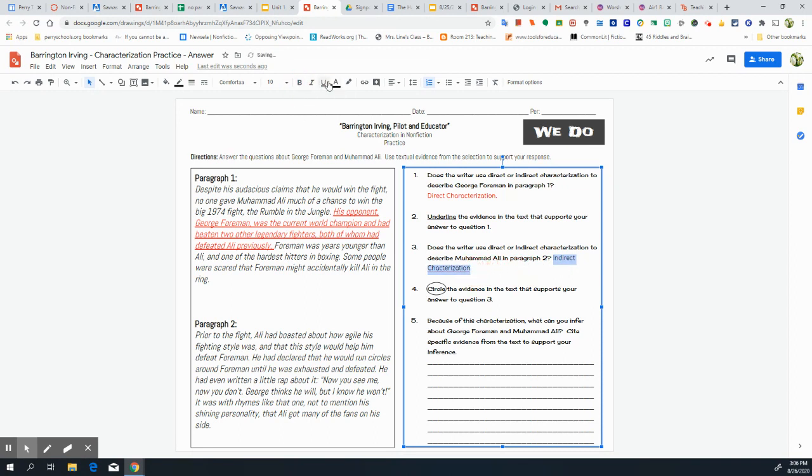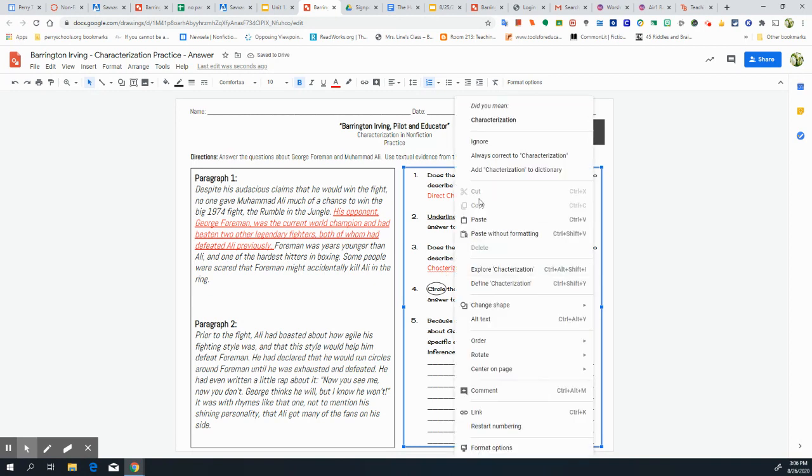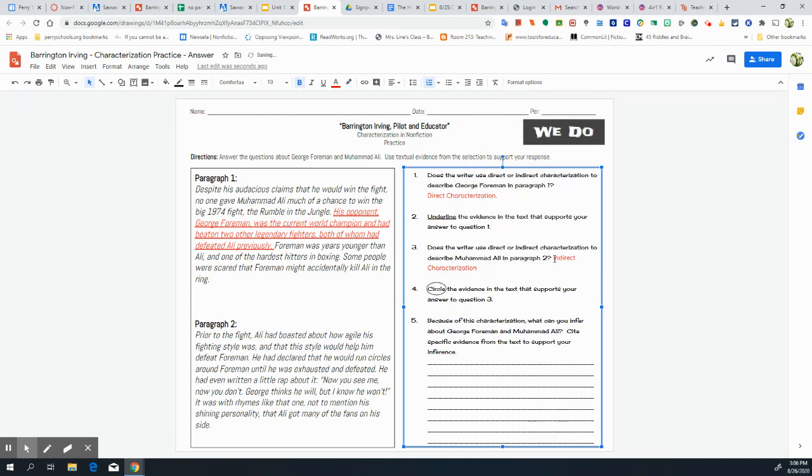Oops, I want to make it bold. All right, changing the color, and I might bold that out too. And it looks like I misspelled characterization, so we'll just fix that. All right, so used indirect characterization there. So now I've got to go back and defend my answer and identify and cite that evidence with that circle. All right.